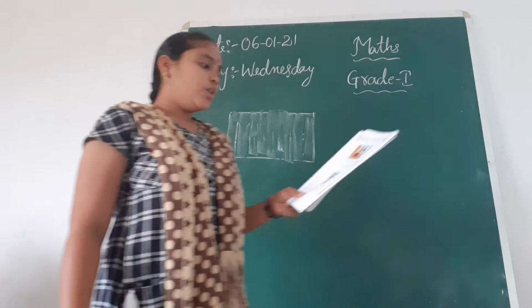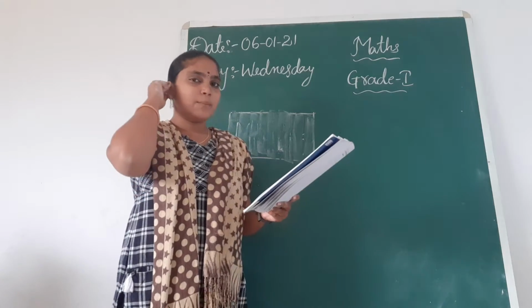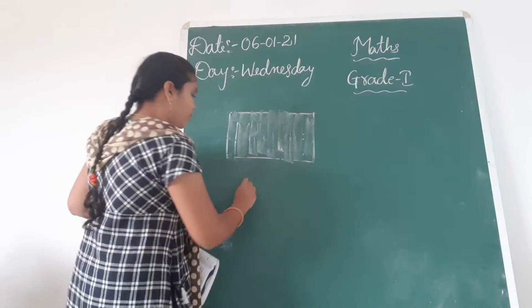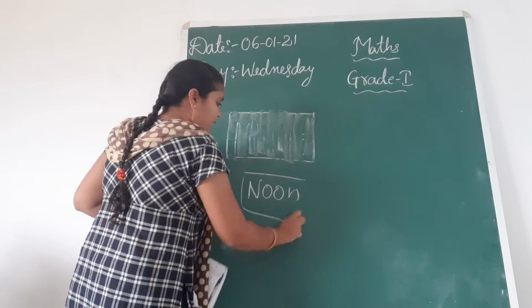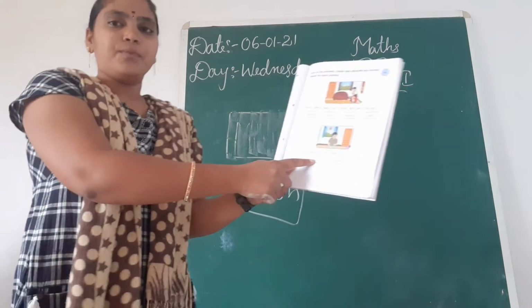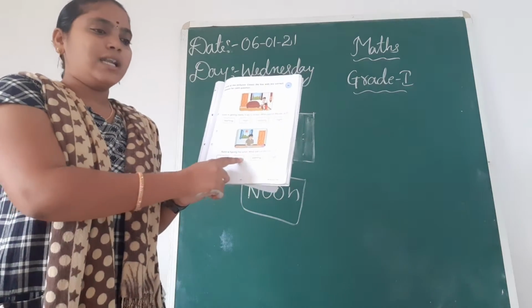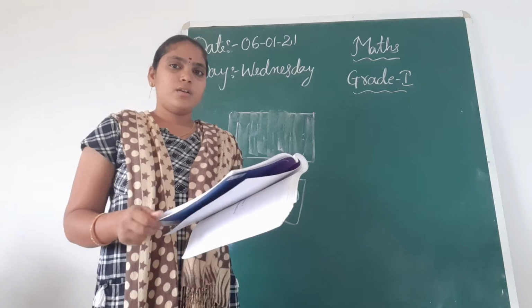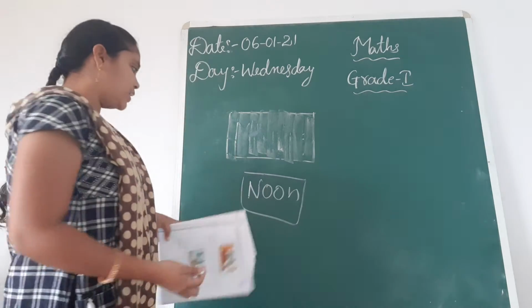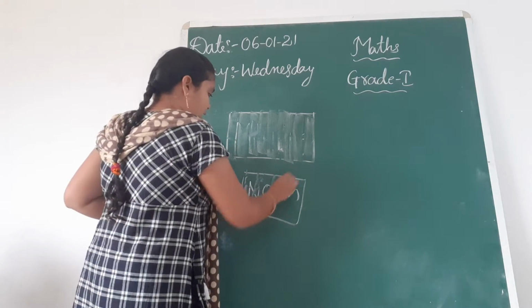Okay, children, Rohit is having lunch. What part of the day is it? Noon. Okay, it is noon. So in the second box, noon is there, no, children? Okay, here the second one, so color the noon using any color. You have to take crayons and color the noon. Okay, you have to color like this.